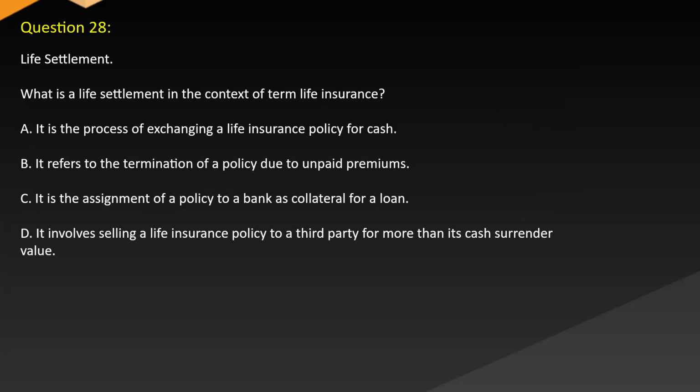Question 28. Life settlement. What is a life settlement in the context of term life insurance? A. It is the process of exchanging a life insurance policy for cash. B. It refers to the termination of a policy due to unpaid premiums. C. It is the assignment of a policy to a bank as collateral for a loan. D. It involves selling a life insurance policy to a third party for more than its cash surrender value.